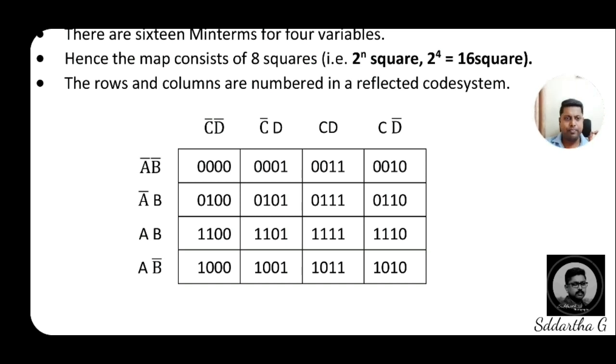Dear students, this is a very, very important part of the K-map. If you know thoroughly the writing skill of a 4-variable K-map, it is very easy to get a minimum of 2 or 3 marks out of 5. But if you are just writing an empty K-map, not going for simplifications, you will get marks.